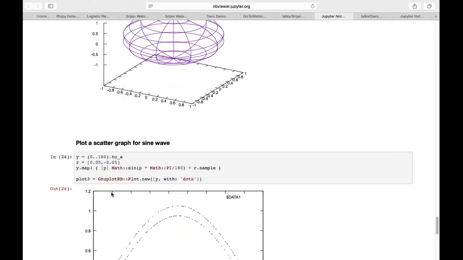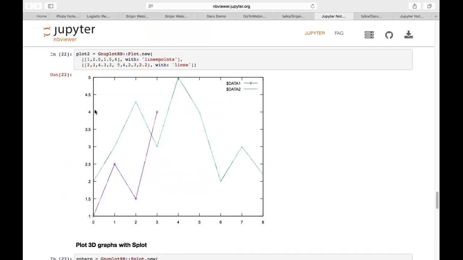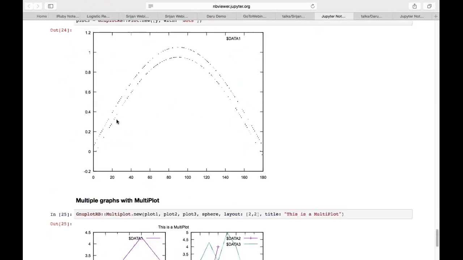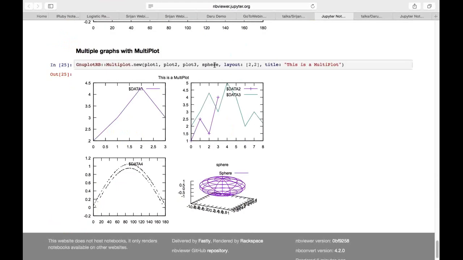So these were the graphs that I generated over here: plot 3, sphere, plot 1. I simply specify them into the multiplot object, and I want the layout to be a 2 by 2 layout. So I specify the 2 by 2 array, and I get 4 plots in one particular frame.